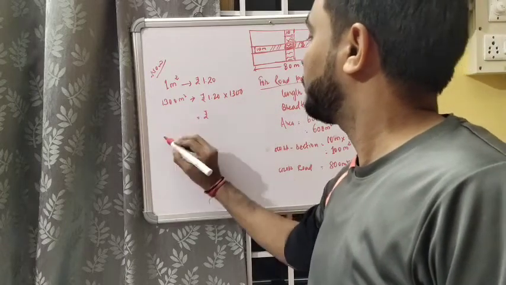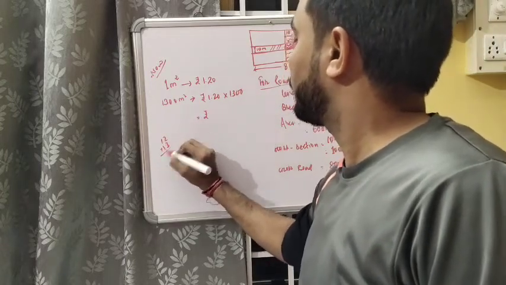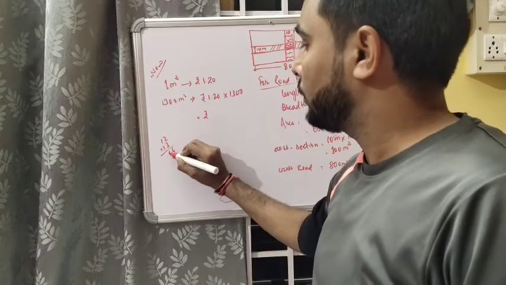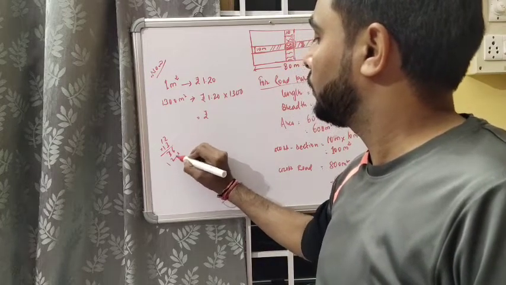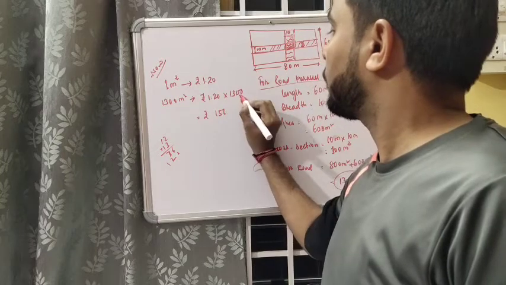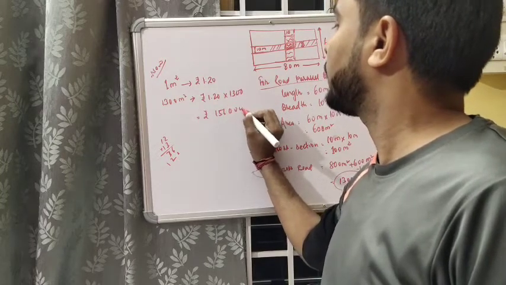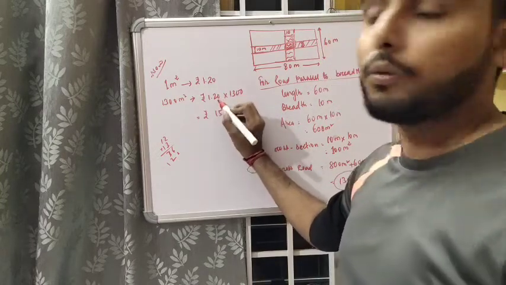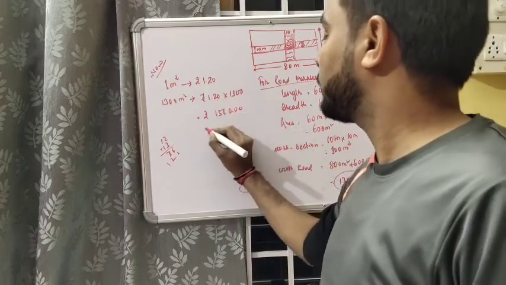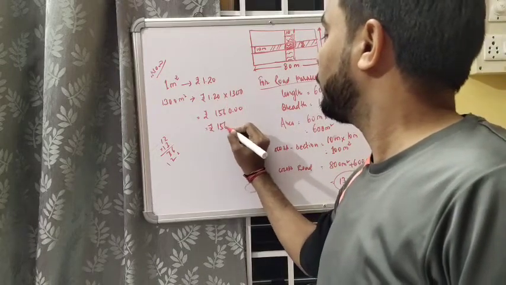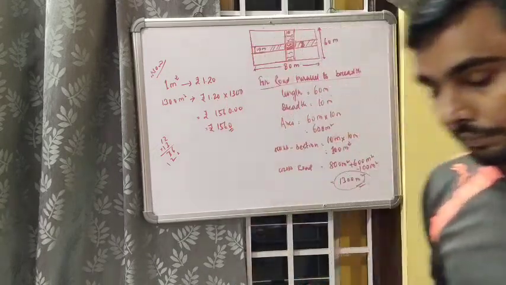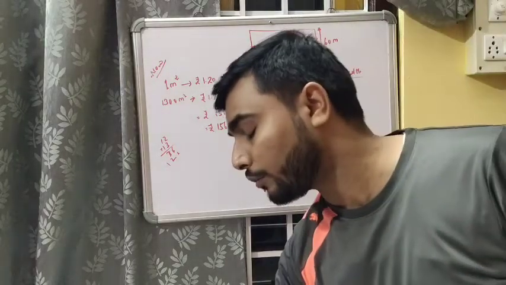Okay, so the cost will be 12 into 13, will be 156. How many zeros? 1 2 3 zeros at the end. After decimal, how many places are there? 2. So count 2 places from the end, it will be 1560. I hope it is clear to all of you.